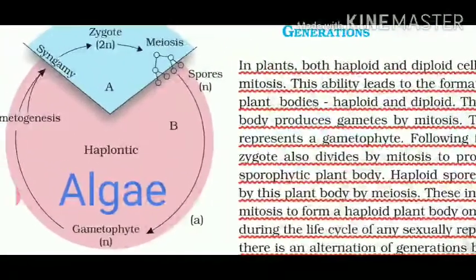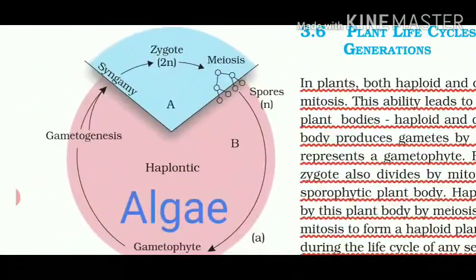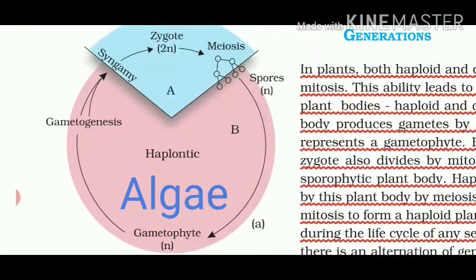So you have to learn this cycle. This is very important because whatever is written in the paragraph will come into this. That's why I have mentioned algae under the haplontic life cycle. I will start from the gametophyte, which is written at the lower base. There is no sporophyte body giving rise to spores, so only the gametophyte is there. The gametophyte is haploid. What will the gametophyte do? It will produce gametes. The process is called gametogenesis.